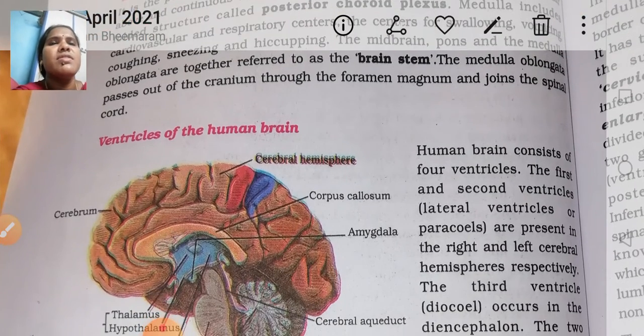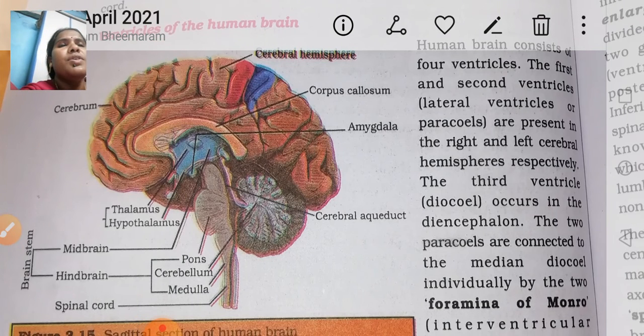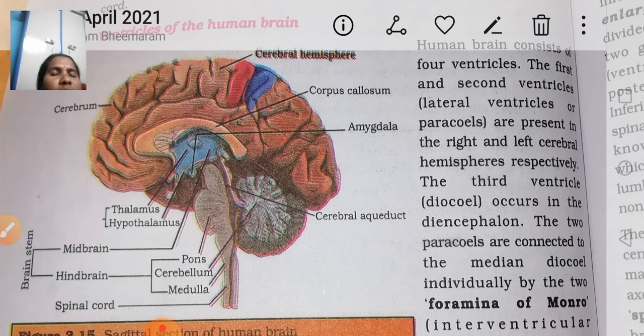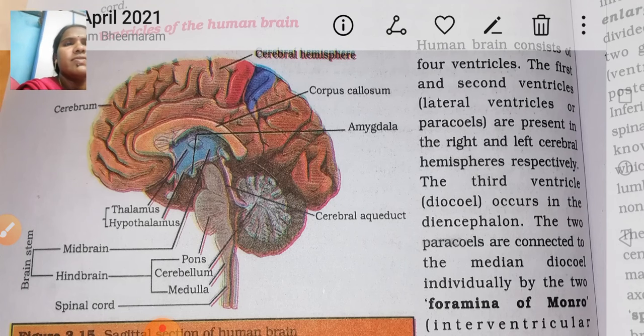Next are the ventricles of the human brain. The human brain consists of four ventricles. The first and second ventricles are called lateral ventricles. They are present in the right and left cerebral hemispheres respectively.